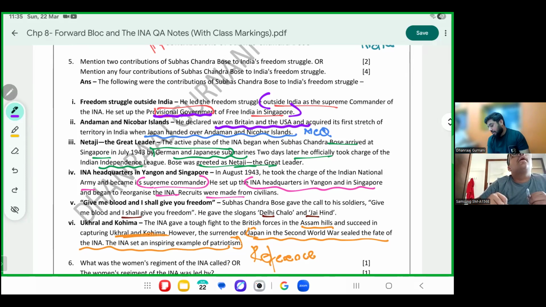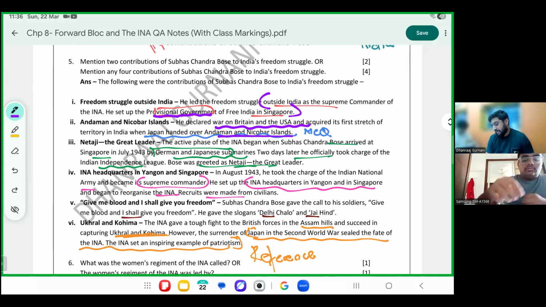And they actually acquired the first stretch of territory when Japan handed over India the Andaman and Nicobar Islands. We fought the British in the Andaman and Nicobar Islands. We took over them and we sent a statement that India is ready for physical war also. Basically, non-violence abhi nahi hoega. We can be ready to fight a war. Please mark for MCQ.